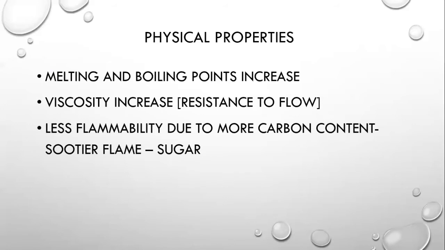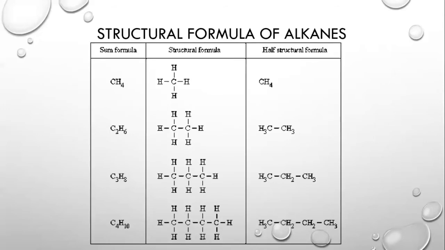In the physical properties, firstly we have melting and boiling point, which increase as we go down the group, such as from methane to butane. What is the reason for this increasing boiling point? The first reason is that the molecular size is increasing.